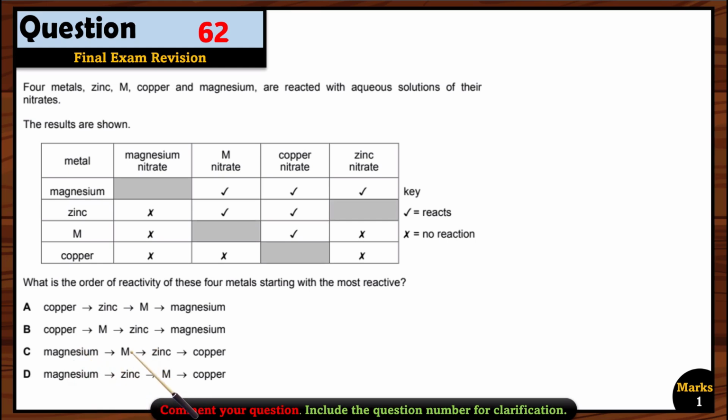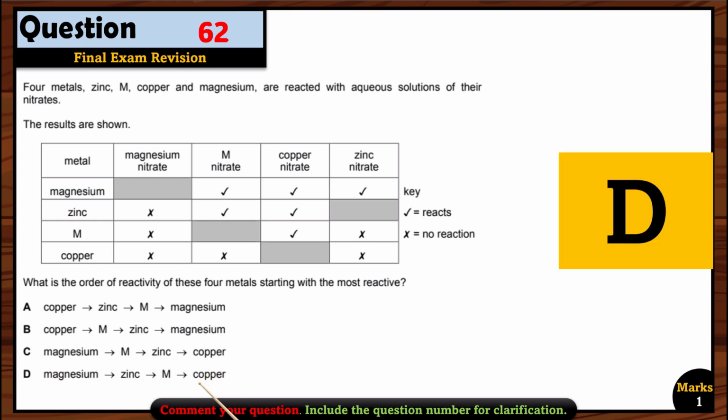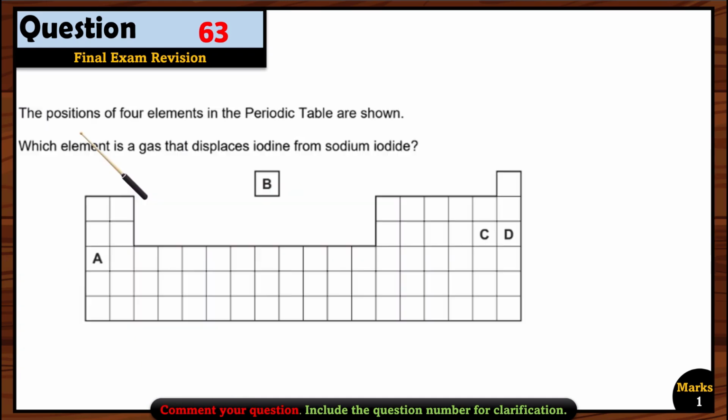Now we have to check which one is more reactive, M or zinc. So let's see here. If you see zinc, when reacted with M, it can displace M from its nitrate solution, right? So it means zinc is more reactive. But if you see here, M has no reaction with zinc nitrate. Can you see here? Yes. So that's why M is less reactive compared to zinc. So zinc will appear first. Magnesium is more reactive, then we have zinc, then we have M, and then we have copper. So that's why option D is the right option here.